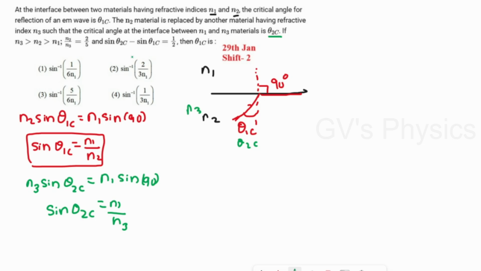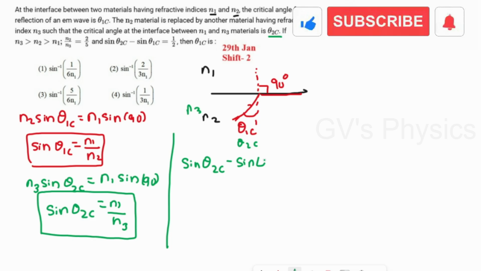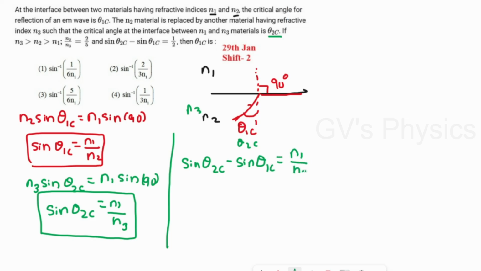In this question, you can see they have subtracted these two angles, so here also I'm going to do the same. Sine theta 2c minus sine theta 1c is equal to n1 by n3 minus n1 by n2.